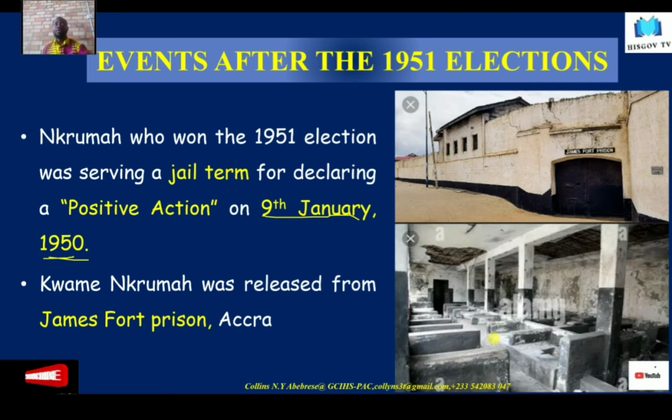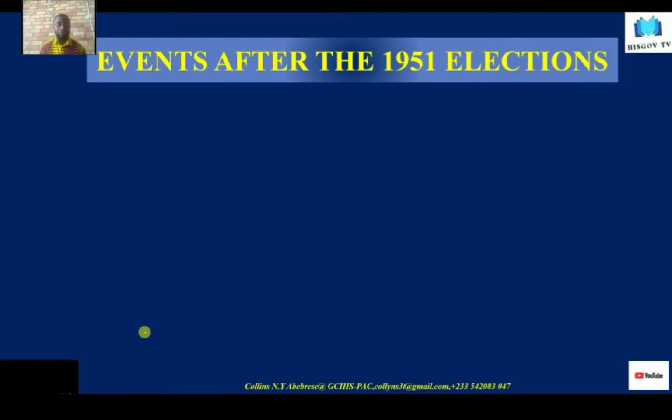And there are so many reasons why Nkrumah won that election. As Ghanaians, we are very sympathetic. You even recall after the 1948 riots, the six people who were in prison, including Nkrumah, became known as the Big Six. And so for Nkrumah to be in prison whilst an election is taking place because he was championing the cause of the people, definitely that would be a huge factor why people would want to vote for him and see what the British authorities would do, because he is in prison. All right, good. So he was released from the James Fort prison after the election.